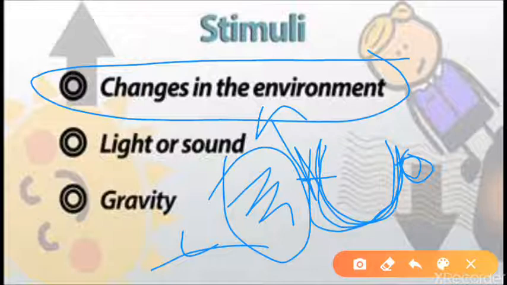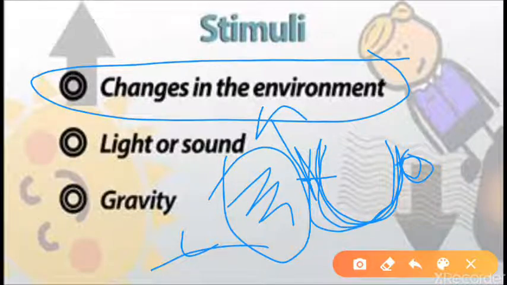So this is called stimuli. I think you have got this answer. Stimuli can be of any type. It can be heat, it can be light, it can be gravity, it can be smell, it can be sound, it can be taste, it can be pressure, it can be pain. Anything can be a stimulus.